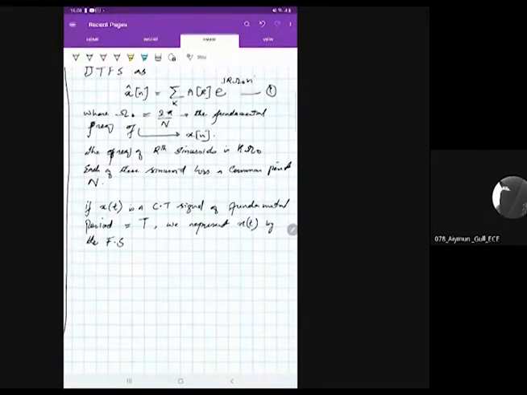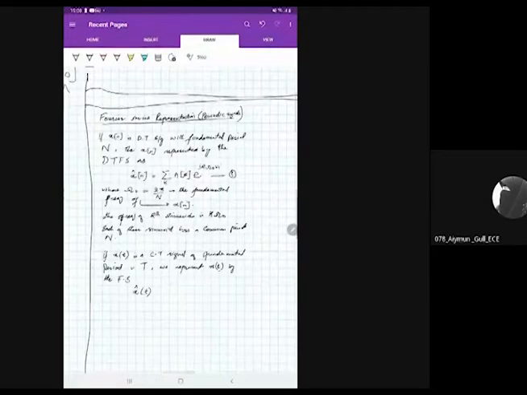Okay, Fourier series representation. What is Fourier series? Fourier series of a continuous time signal would be x cap of t. So x cap of t is nothing but its Fourier series representation. So we are studying Fourier series representation of periodic signals, which could be discrete time or continuous time.